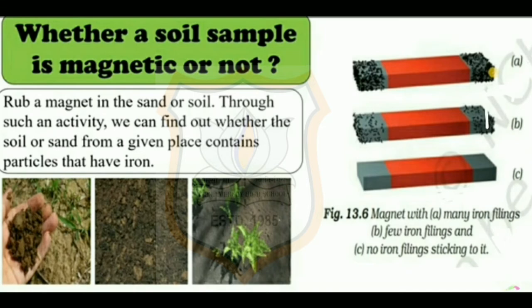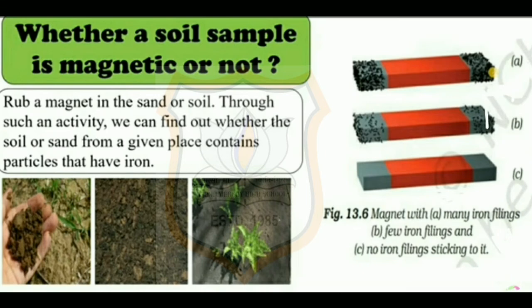Rub a magnet in the sand or soil. Pull out the magnet. Gently shake the magnet to remove the particles of sand or soil. Still, do some particles appear stuck on the magnet? What do we observe from this? We observe that iron particles appear stuck on the magnet. So, the sand or soil contains iron filings.